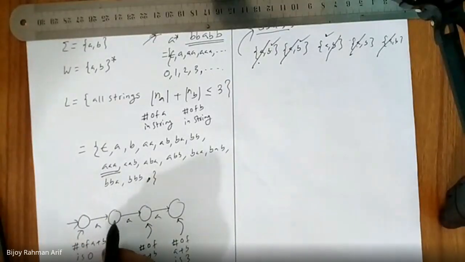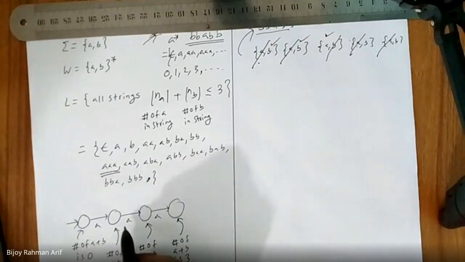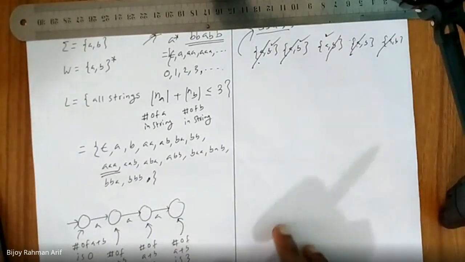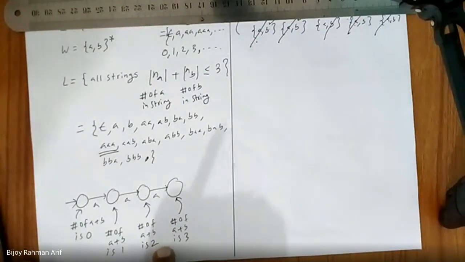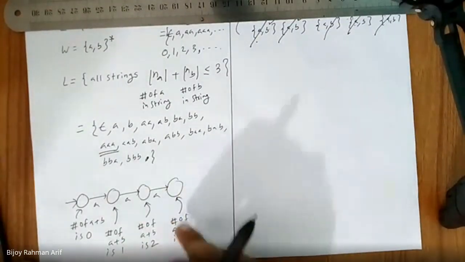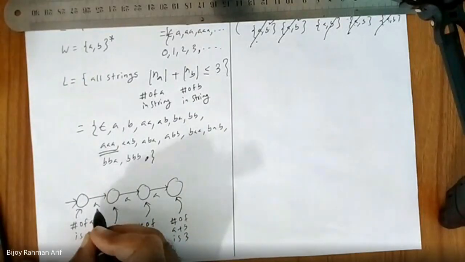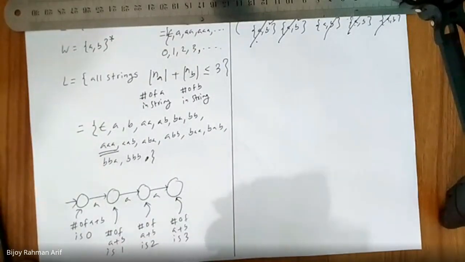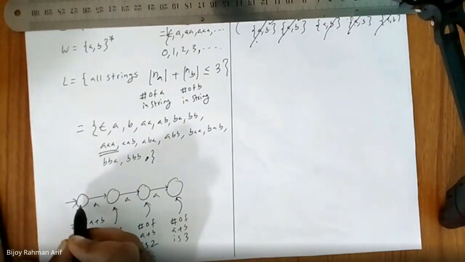So from 0, seeing A, where should I go? Number of A plus B is 1. After coming here, seeing another A, number of A plus B is 2. After seeing A, number of A plus B is 3. Now, instead of A, what would be the transition on B from here? What would be the transition? If I am in this state, if I see a B, where should I go?